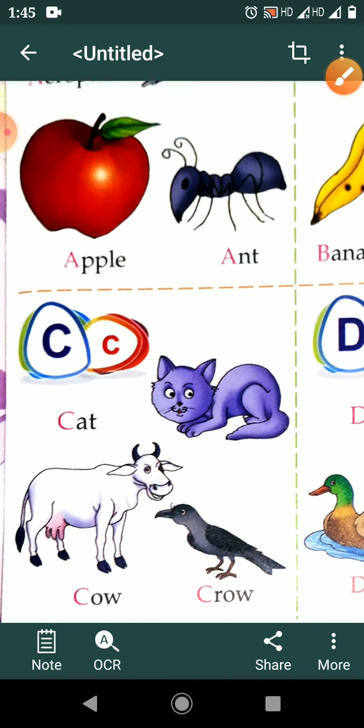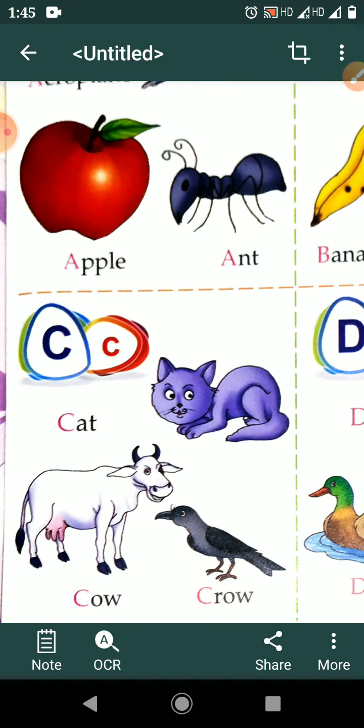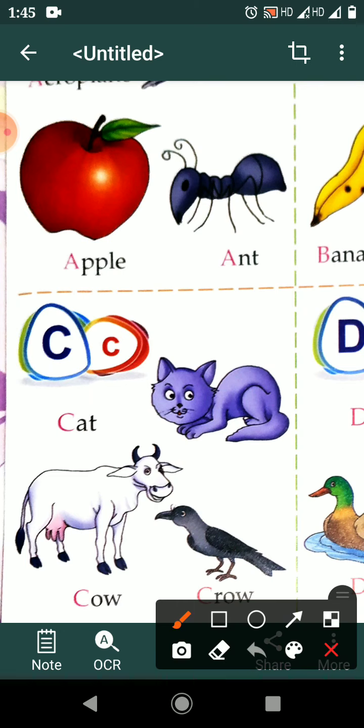Good. Next. C for cat. Where is cat? Tell me, where is cat? This cat. C for cat. And C for cow. Meow. Who says cow? Meow. This cow. C for cow. And C for crow. Which sound crow? Cuckoo. Yes. Now where is sound mouse? Cat. Meow. Good. C for cat. C for cow. C for crow.